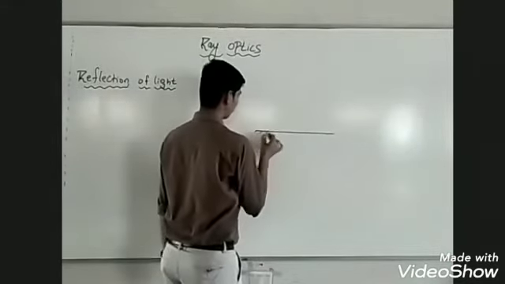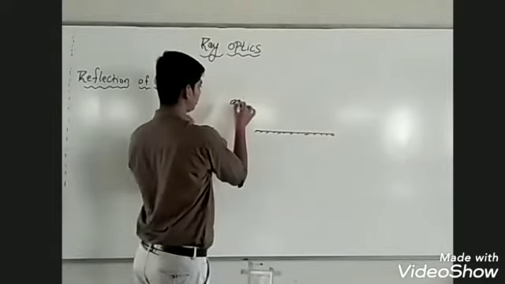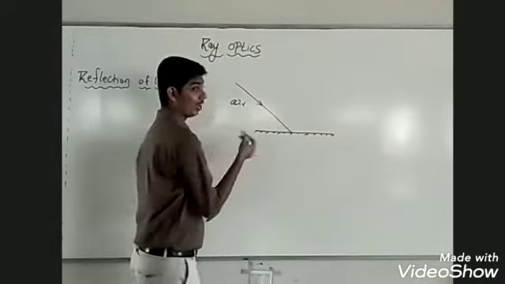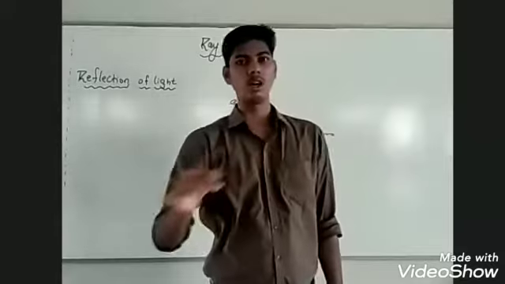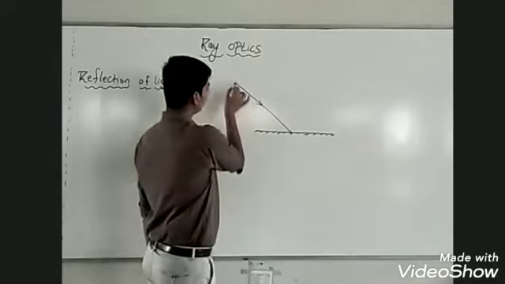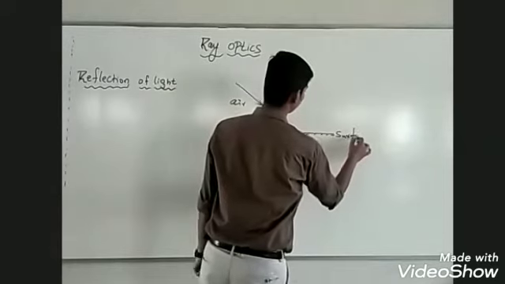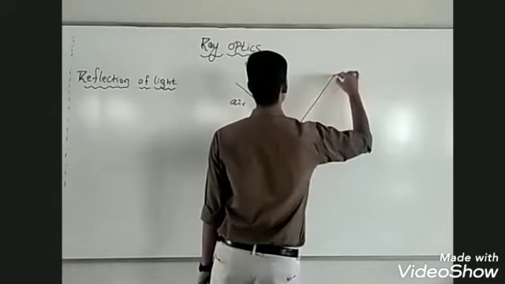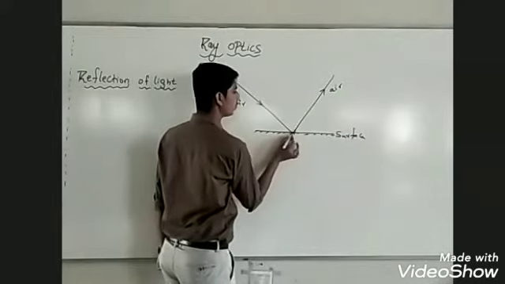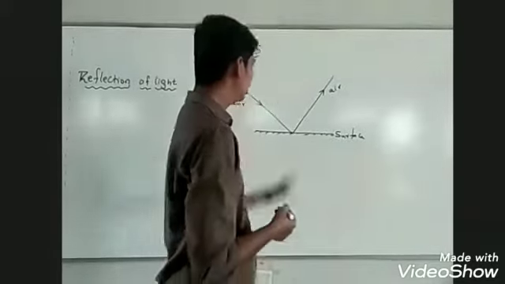Suppose here is a surface and let us suppose this is air. This is a ray of light. We know a ray of light is the path along which light travels. So this is the path along which light is traveling. A ray of light traveling in air is incident on some other surface and bounces back into the same medium.